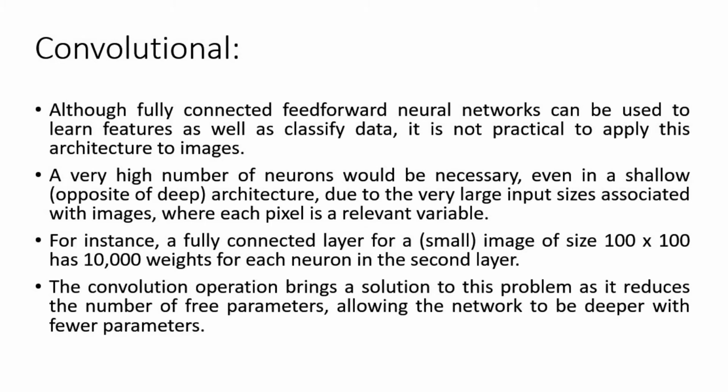Next to that, although fully connected feed-forward neural networks can be used to learn features as well as classify data, as we have discussed regarding neural network strategy, artificial neural networks are mostly used for classification operations. So it may happen that convolutional neural networks can be used for feature extraction only or for classification applications. So it has a variety of considerations.